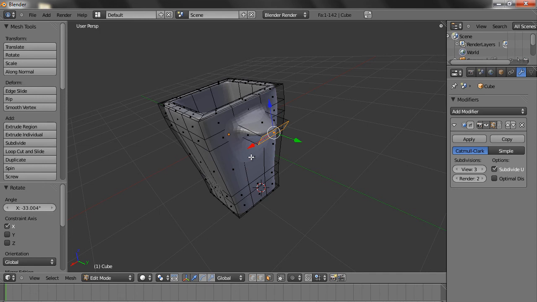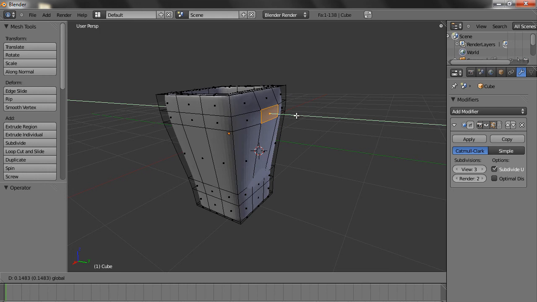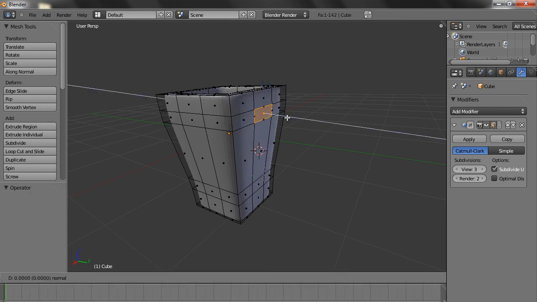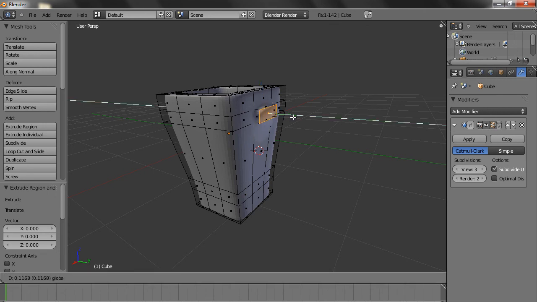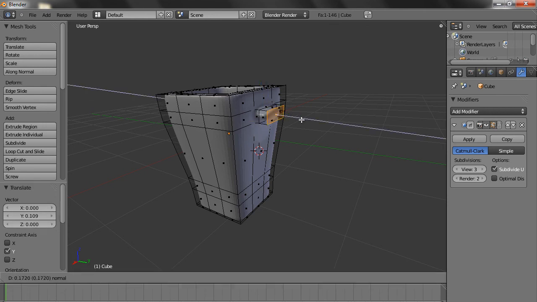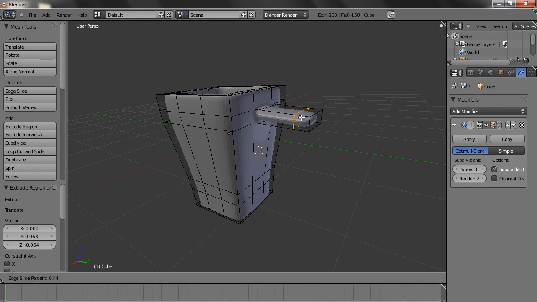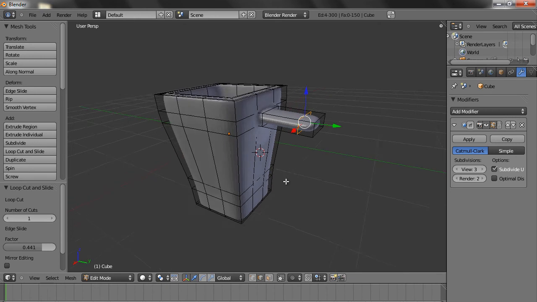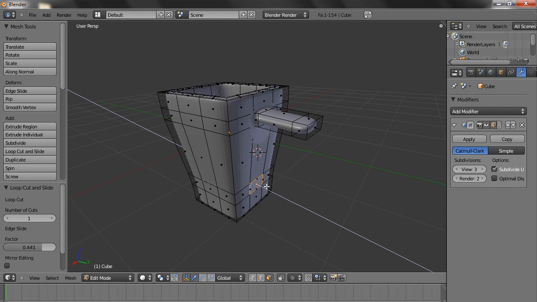So maybe what I can do is just press E and pull it a bit, press E again, pull it to here, make one more cut like this, and same way for this.